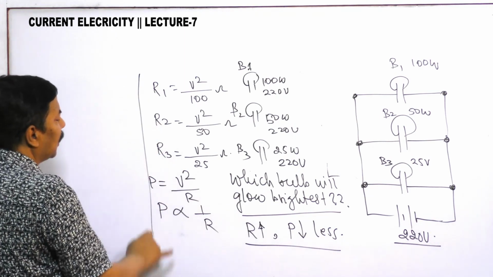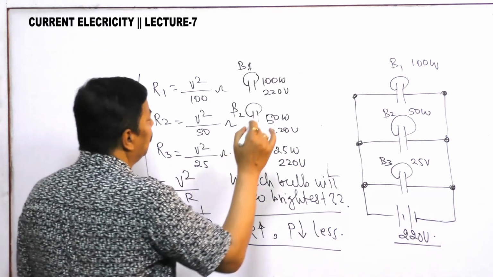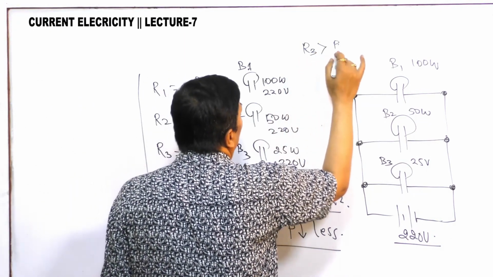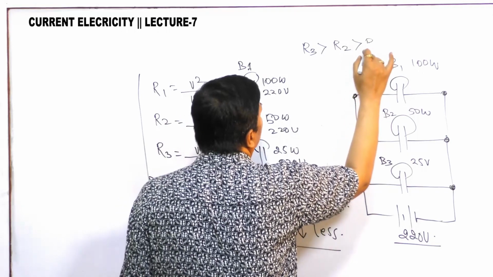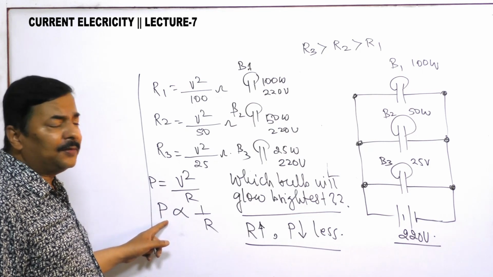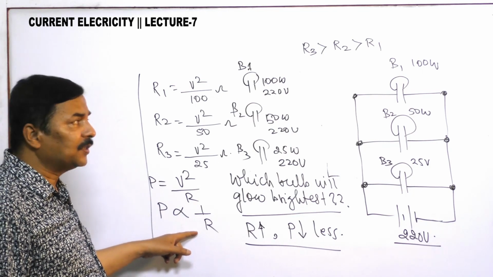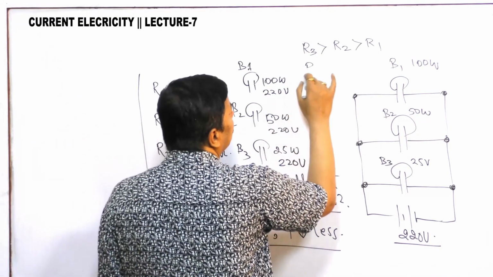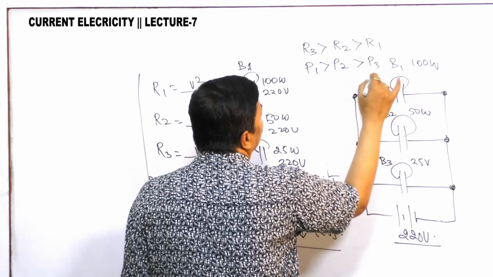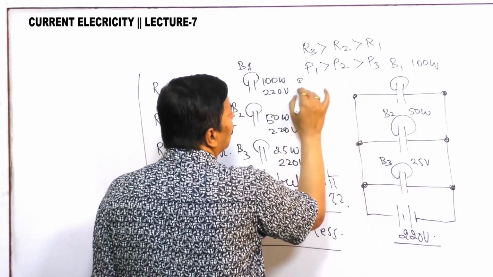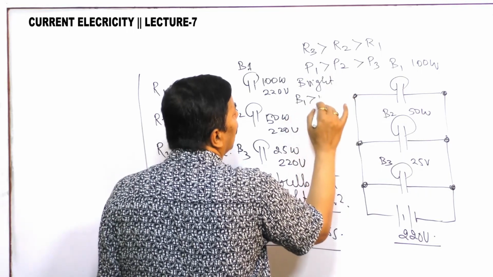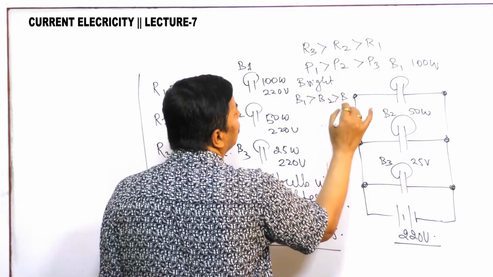So what can we conclude? We can conclude R3 is greater than R2 is greater than R1. And what you have observed? Power is reciprocal of the resistance. So P1 is greater than P2 is greater than P3. That means brightness will be B1 greater than B2 greater than B3.